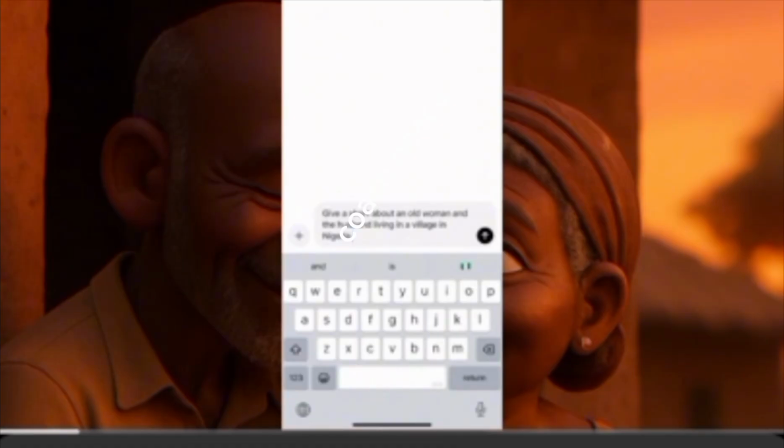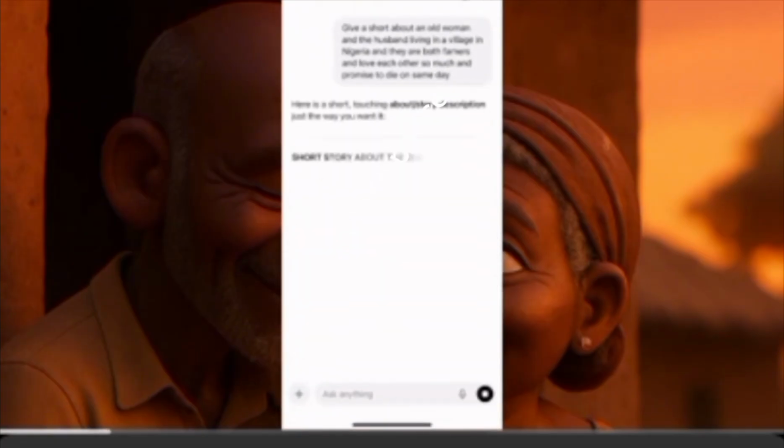Always do that. Okay, and they are both farmers and love each other so much, and promise to die on the same day. This is something that I just brought up because normally a lot of people are focused on a particular type of story. So this one will actually help you somehow. Let me click on generate, and I'll wait for it to give us this story.